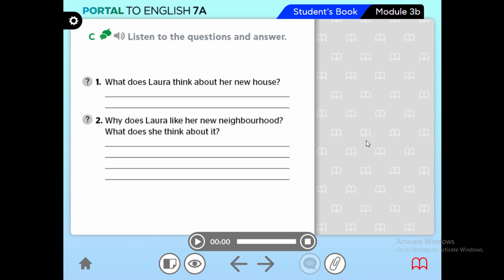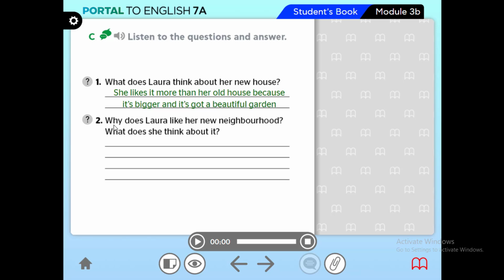Here are some questions that we discussed together. What does Laura think about her new house? What do you think? Did she like it or not? In fact, yes, she likes it more than the old house. It's bigger and it has got a beautiful garden.